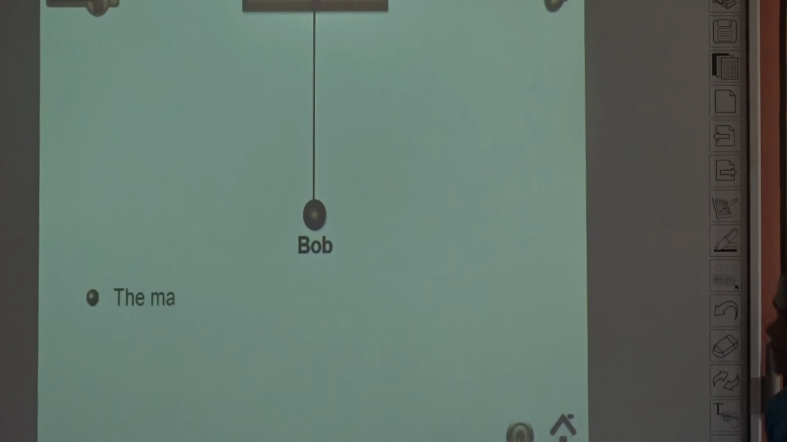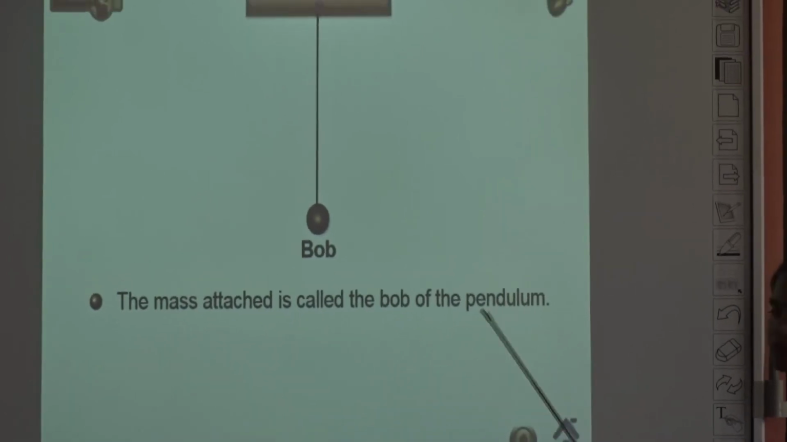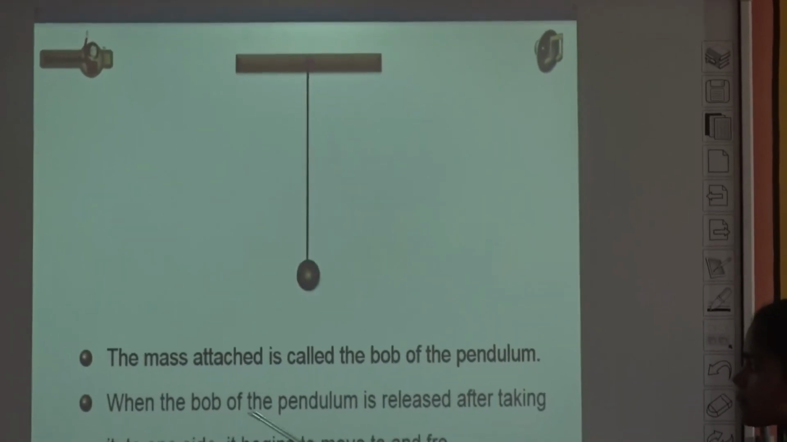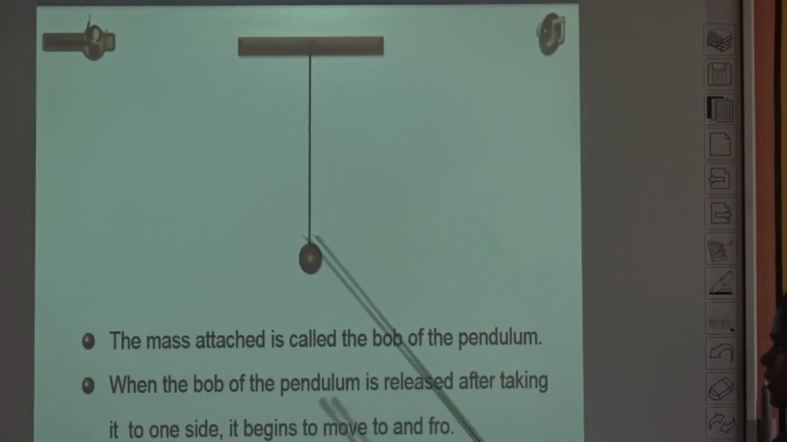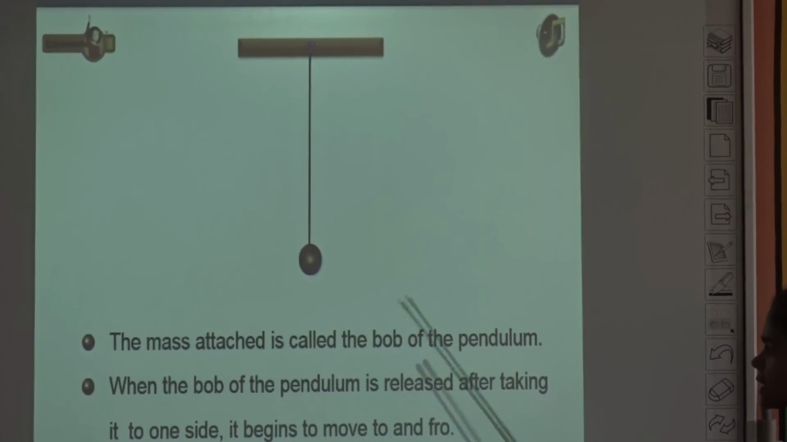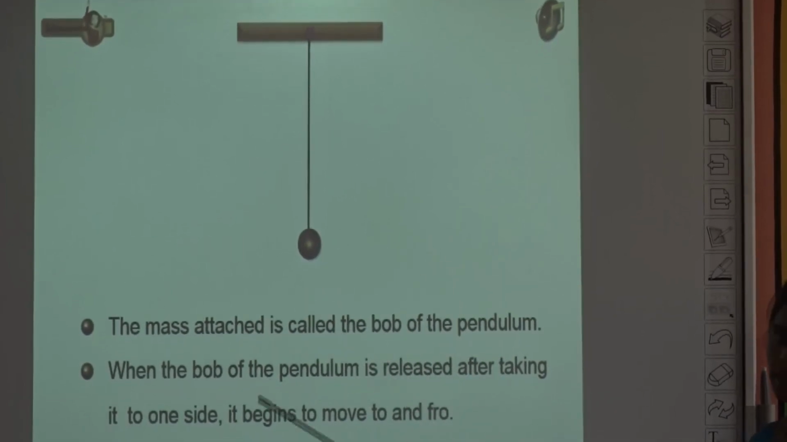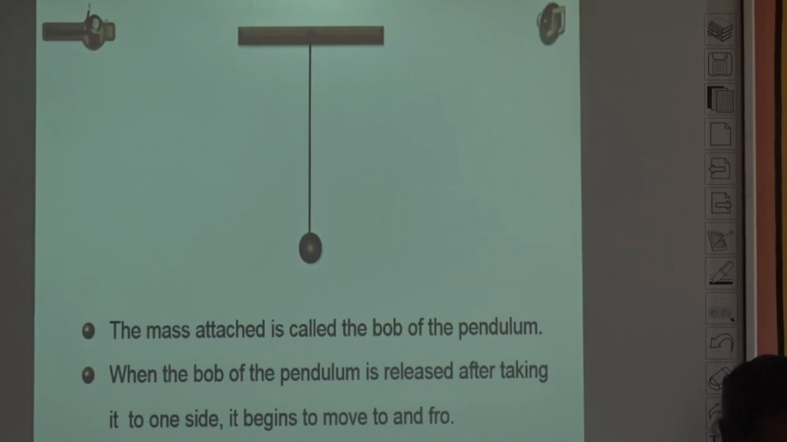What is this? It is a simple pendulum. It contains a bob. A mass attached is called the bob of the pendulum. When the bob of the pendulum is released after taking it to one side, it begins to move to and fro. So what motion does it execute? It executes a repeated motion. So it is an example of periodic motion. The next one.